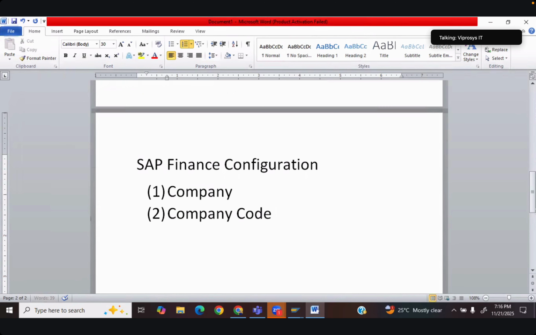From the SAP point of view, in terminology, a company is something which can be a brand. I'll give an example of BMW. BMW can have its company in the US, India, or Europe, wherever it is. But wherever it is, it will have the same brand called BMW. Whereas company code is a legal entity.